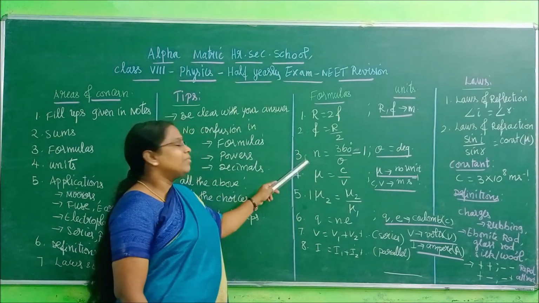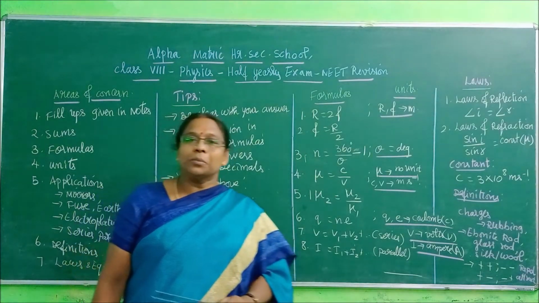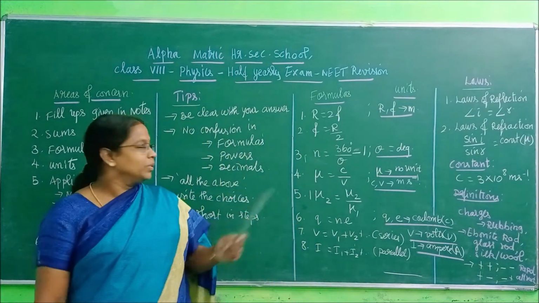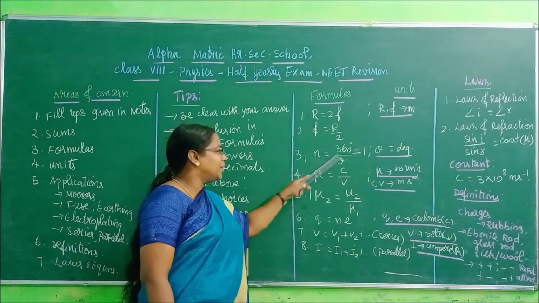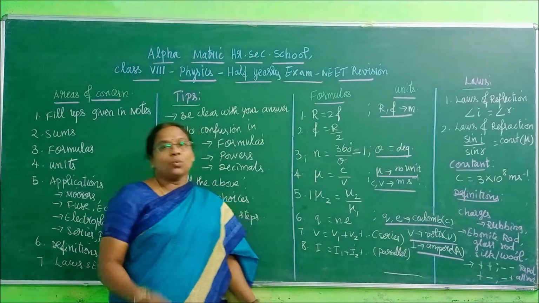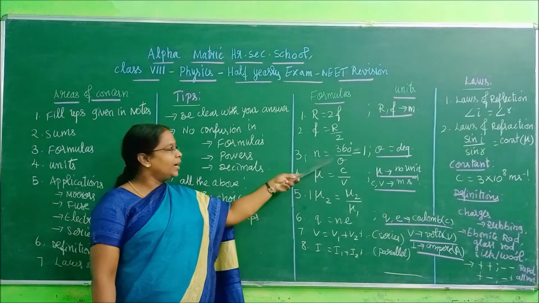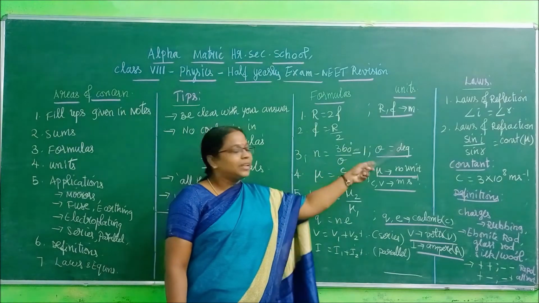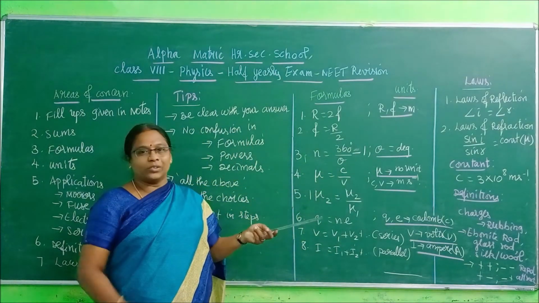Right. And we have the number of images formed in a multiple reflection. Where do we use multiple reflection? In kaleidoscope and periscope. Can you remember that value now? N is equal to 360 degree by theta minus 1. So the one angle will be given, that you have to substitute here. Right? So what is the angle? The unit for theta is degrees. This is the number of images, only a number, so no unit for it.